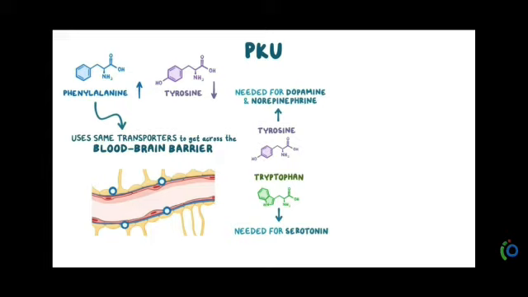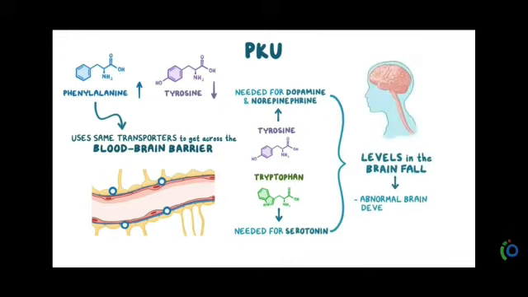So in PKU, the phenylalanine blocks there. As these are reduced, the levels in the brain fall. So abnormal brain development will be there and we can see the intellectual disability of the person.